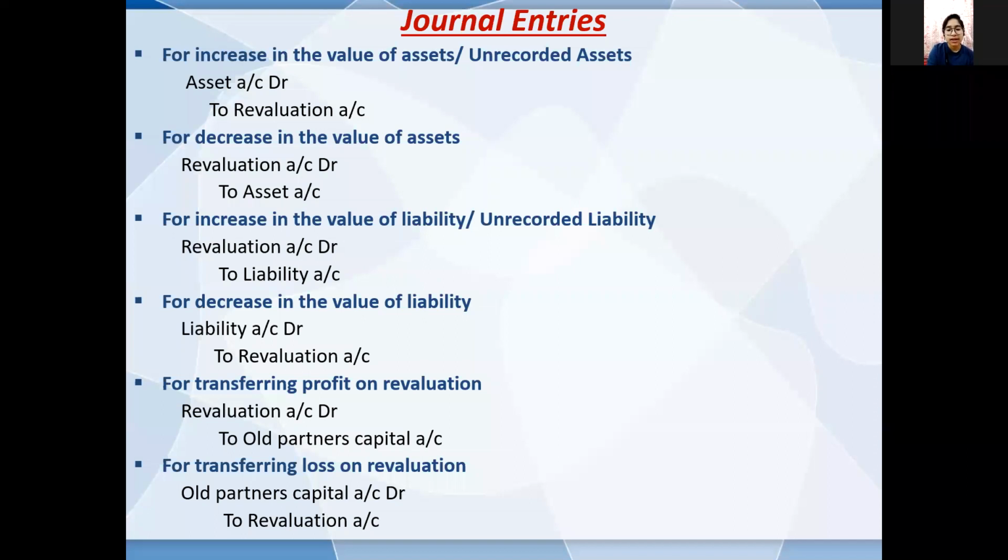Third, for an increase in the value of liability or when some unrecorded liability arises, revaluation account debit to liability account. As we know, an increase in liability is credited. Fourth, for a decrease in the value of liability, liability account debit to revaluation account. As per the rule, when liability decreases, the account is debited.